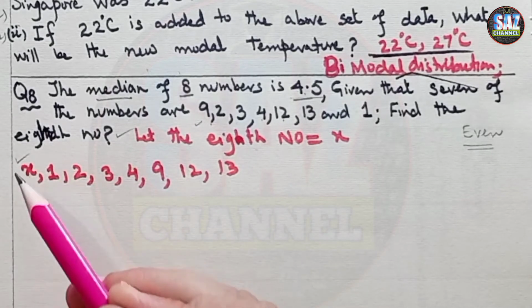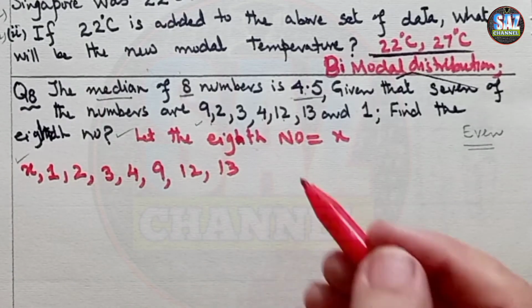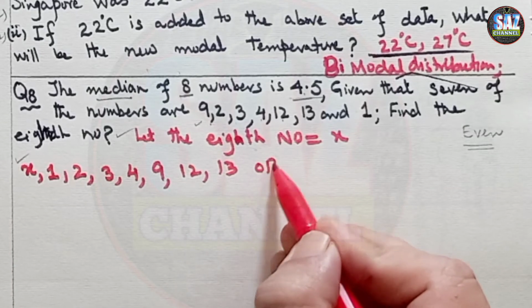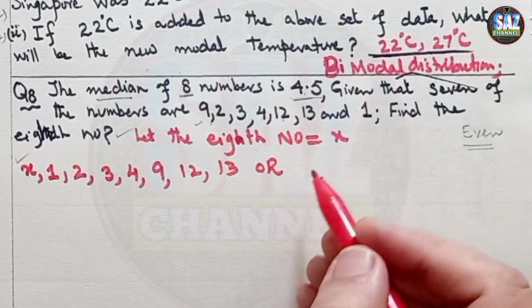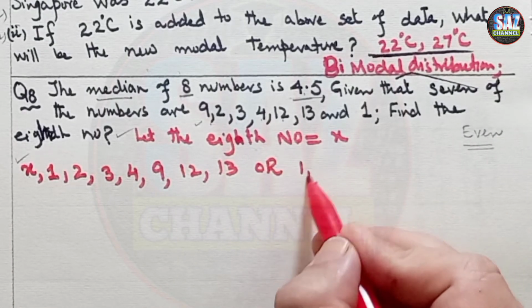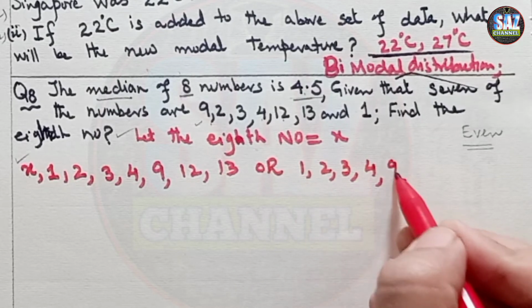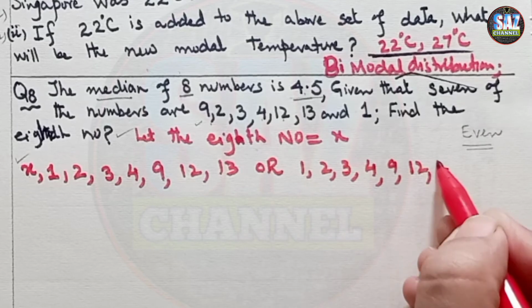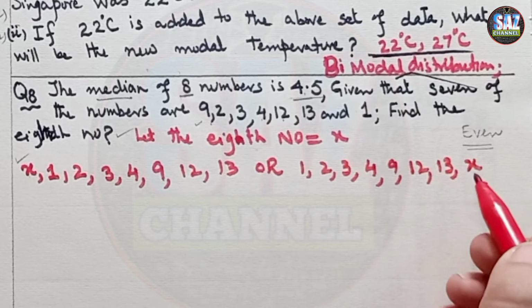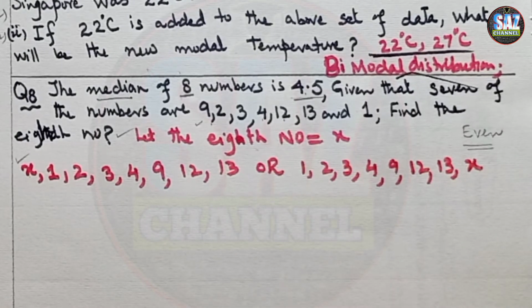Okay, one situation is that x can be at this place, or what can happen? x can be at the end: 1, 2, 3, 4, 9, 12, 13 and x. Let's first talk about these two situations, and then I'll discuss the third situation.